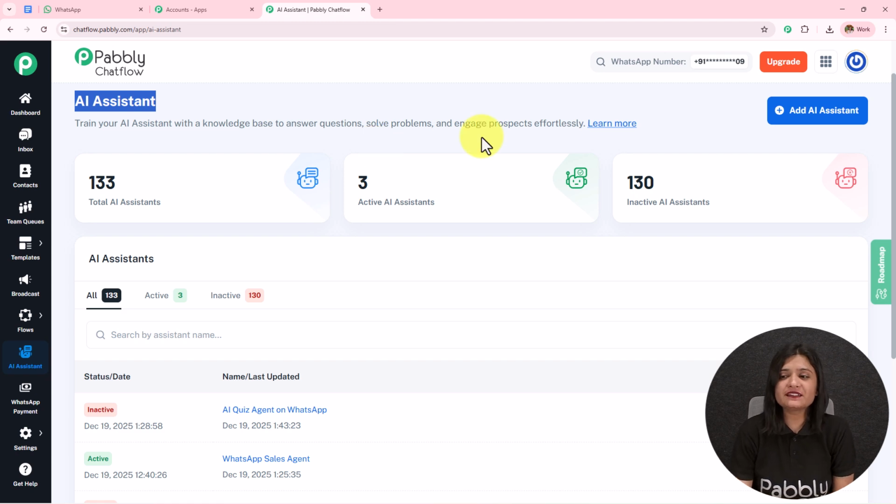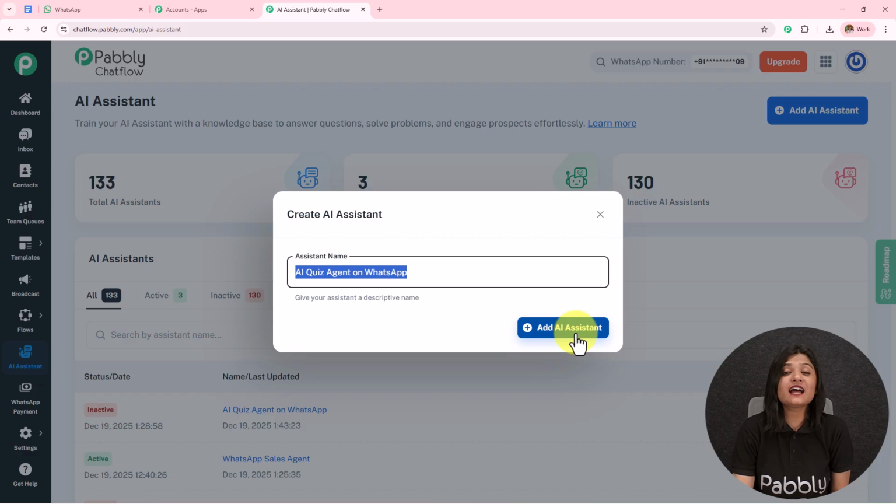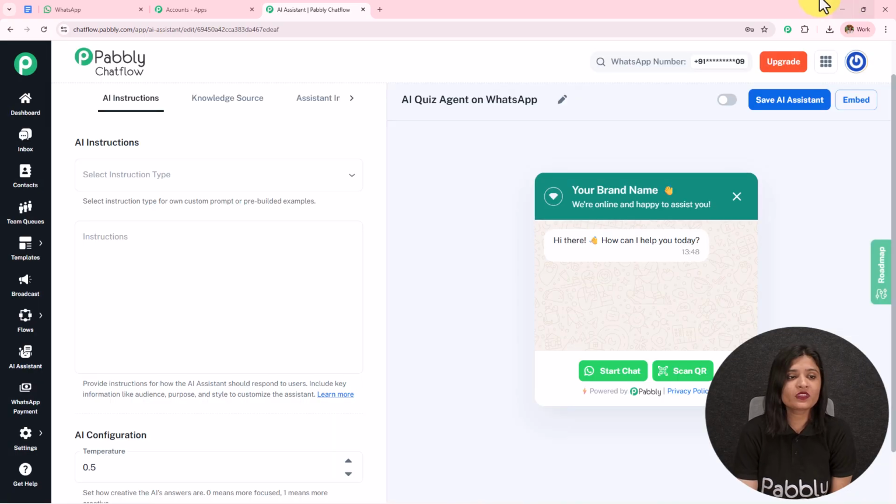To create a new AI assistant, you simply have to click on this add AI assistant and then you have to name this. I have named this as AI quiz agent on WhatsApp, and then I simply need to click on this add AI assistant. So here we have landed towards this page from where we are going to start creating this AI agent. On the top where we have 4 options, we are going to fill in these parts: AI instructions, knowledge source, assistant interface, and the styling.